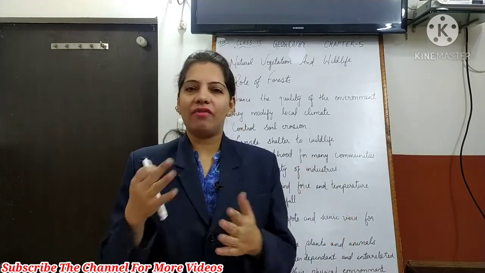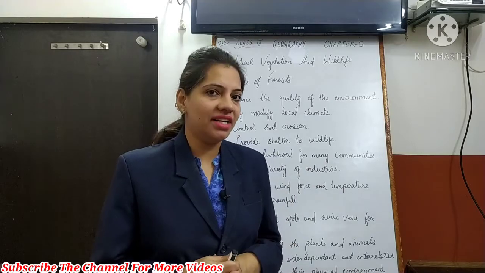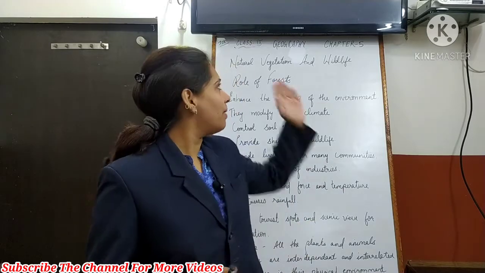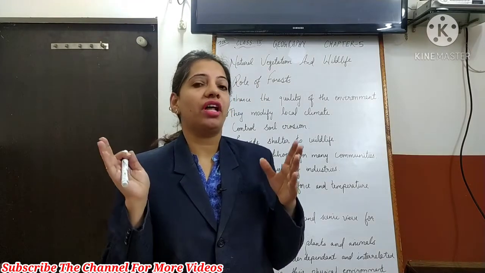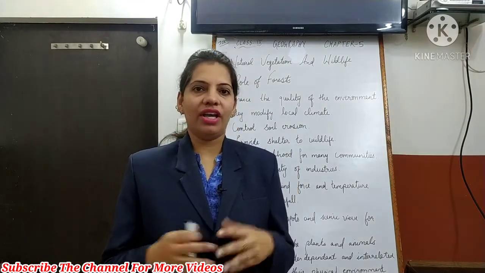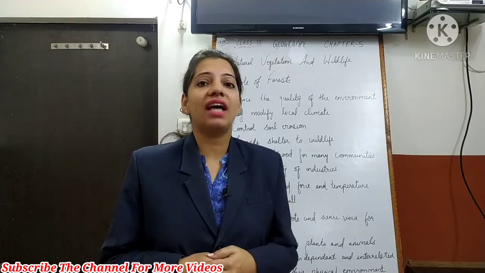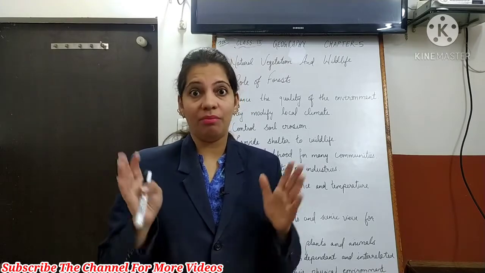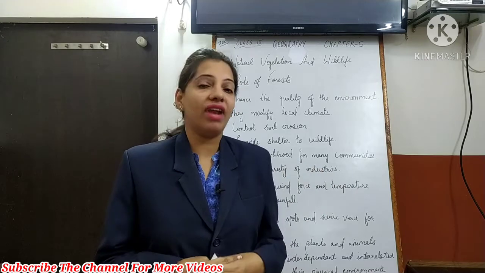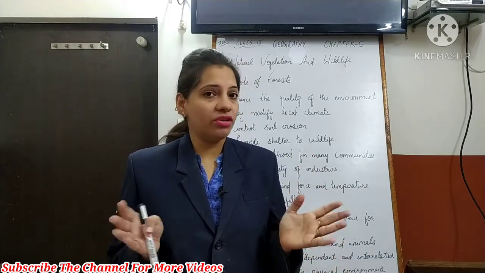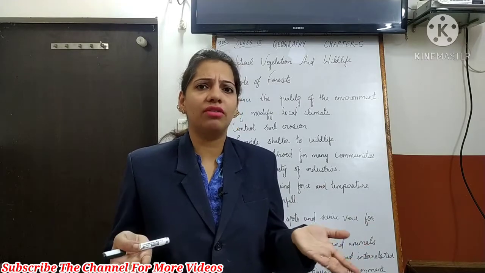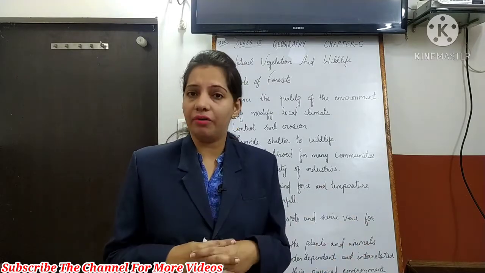Before that, let us have a quick recap of what we have studied in the chapter. We discussed natural vegetation, right? What is natural vegetation and what are the factors affecting it? Now let us move to one example of natural vegetation. The major one, covering the major part of natural vegetation, is forest. Have you ever thought about the importance of forest? What do they actually do? What is the importance of having this green cover?